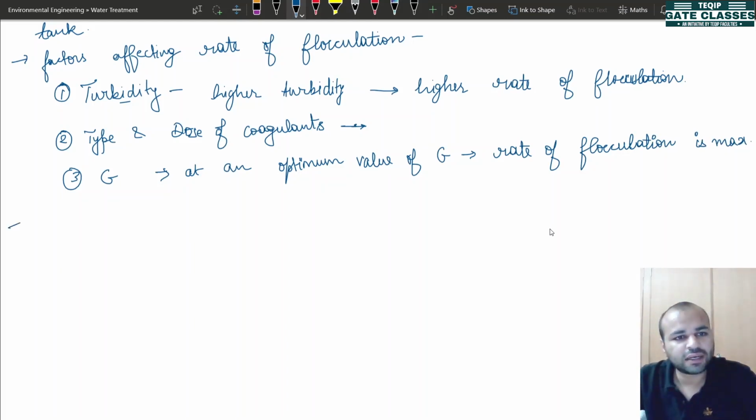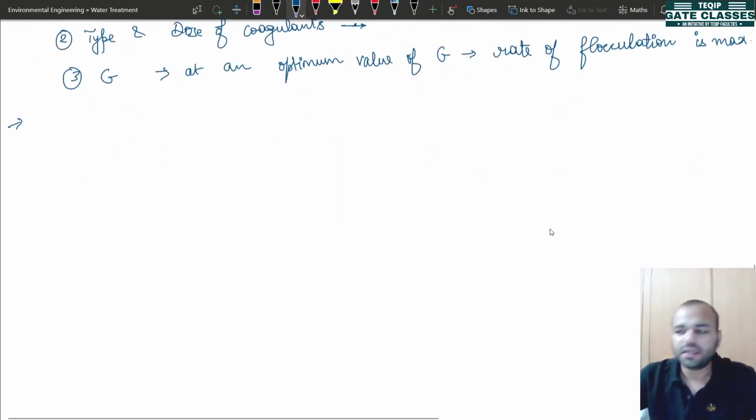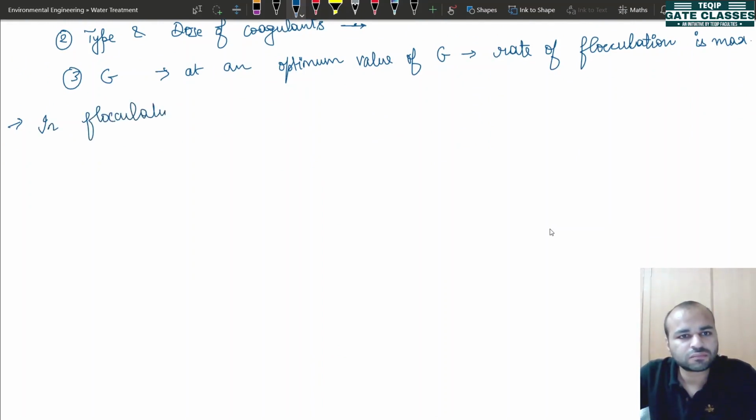Now with the next point, I will introduce a new term. Let us first write down, then we'll try to understand. So in flocculation, a parameter G times TD.